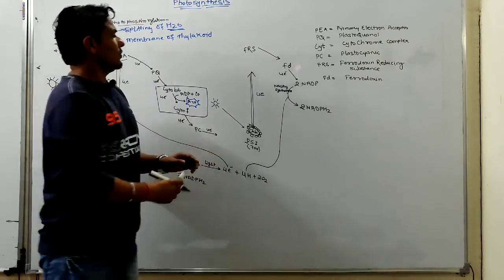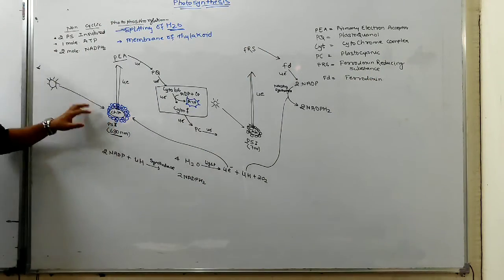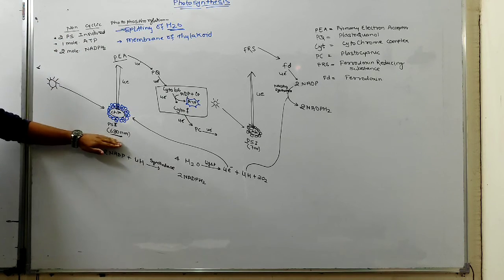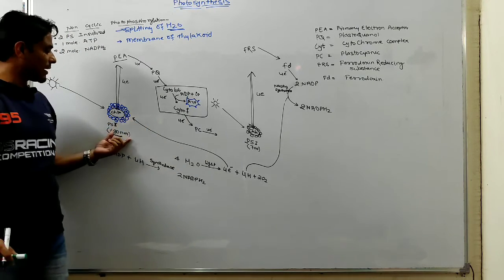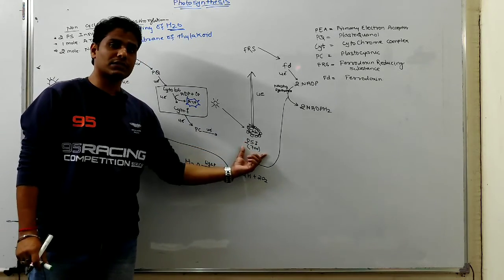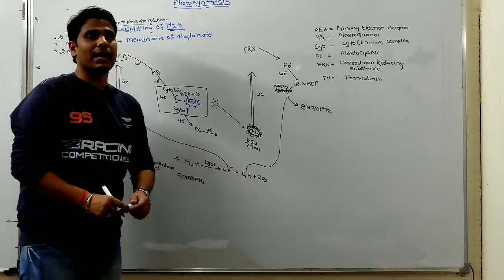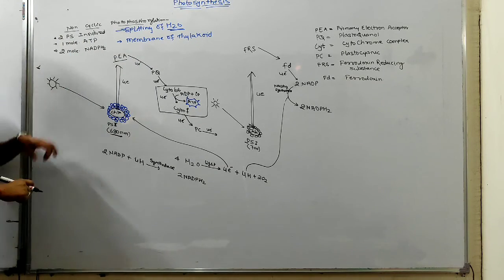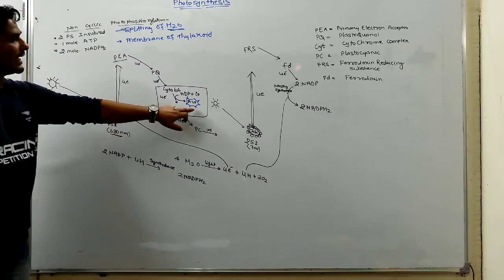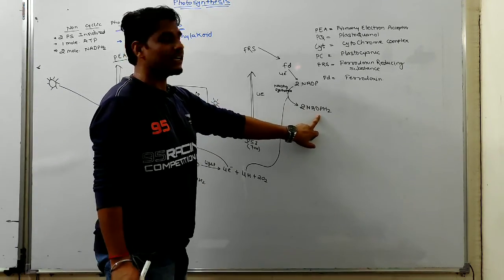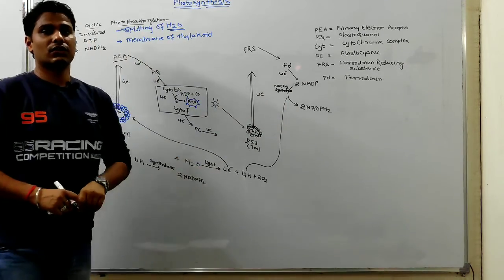Okay, so in non-cyclic photophosphorylation, 2 photosystems are involved. First is photosystem 2, which absorbs maximum light at 680 nanometer, and the other is photosystem 1, which absorbs maximum light at 700 nanometer. So through non-cyclic photophosphorylation, 1 molecule of ATP is synthesized and 2 molecules of NADPH2 are synthesized. Okay, thank you.